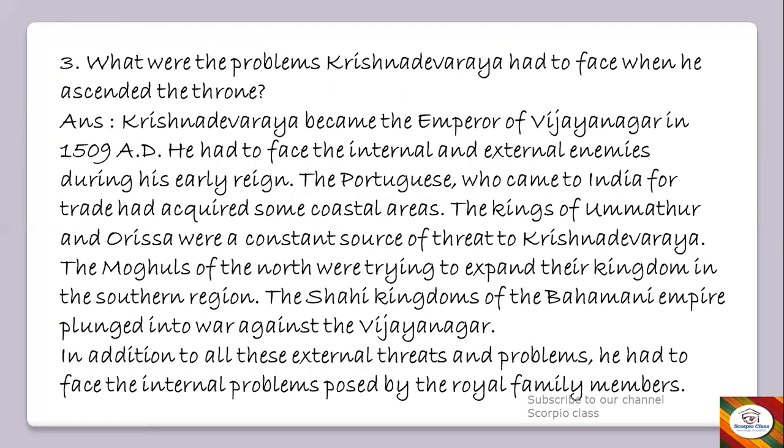So let's move on and see what were the problems Krishna Deva Raya had to face when he ascended the throne. And the answer is, Krishna Deva Raya became the emperor of Vijayanagara in 1509. Okay, second point, he had to face internal and external enemies during his early reign. Next point, the Portuguese who came to India for trade had acquired some coastal areas. Next point, the kings of Umathur and Orissa were a constant source of threat to Krishnadevaraya.